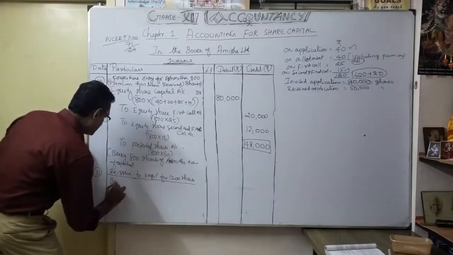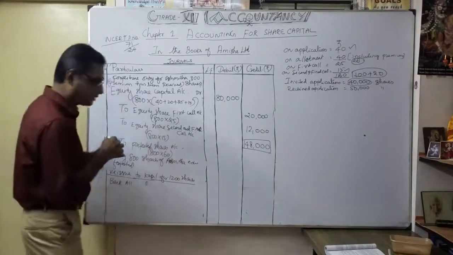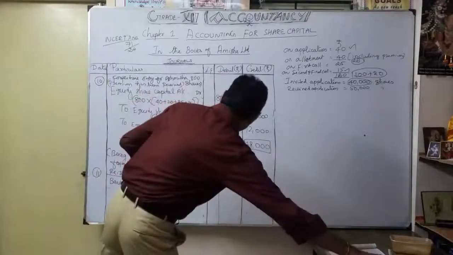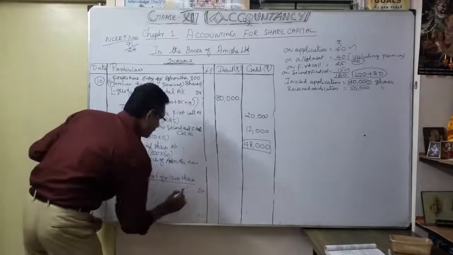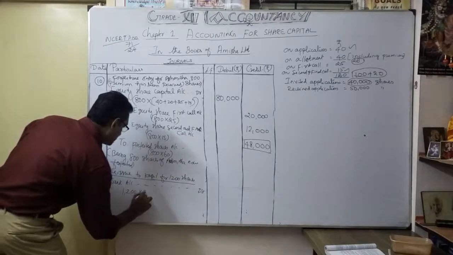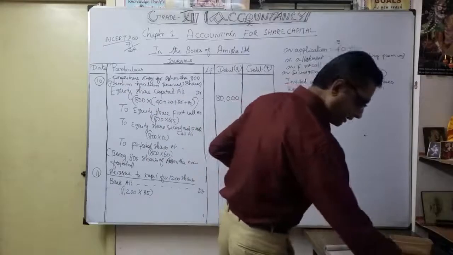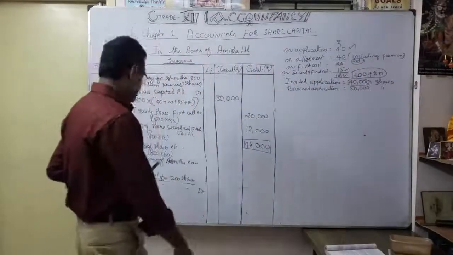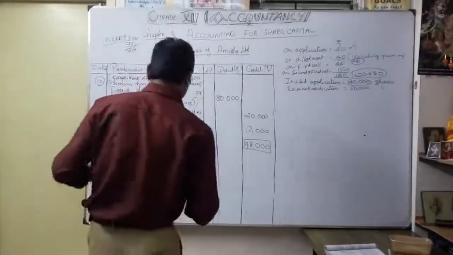Bank account debit. How much? 1,200 into 85. How much will the value come to? It comes to around 1,02,000, isn't it? So 1,02,000.